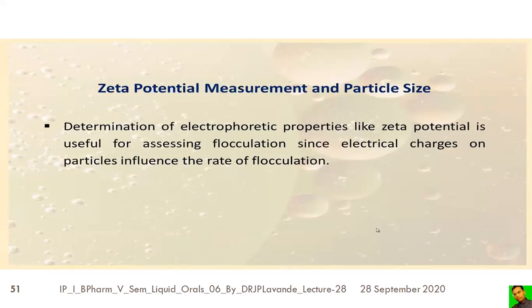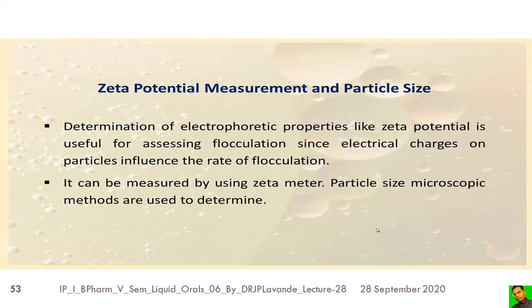The determination of electrophoretic properties like zeta potential is useful for assessing flocculation, since electrical charges on particles influence the rate of flocculation. The zeta potential can be measured using the zeta meter. Microscopic methods are used to determine particle size.